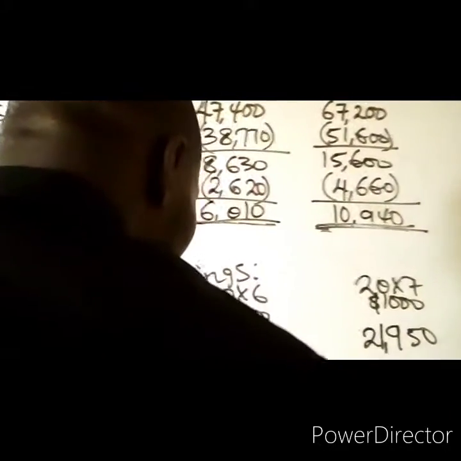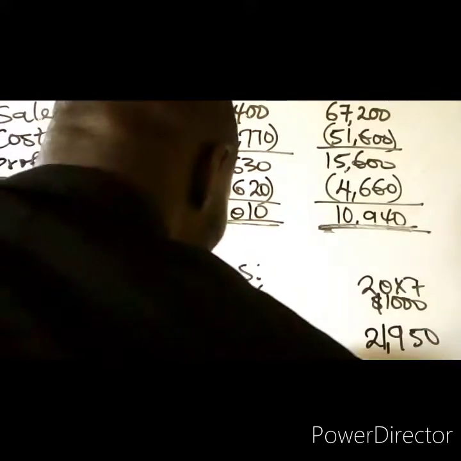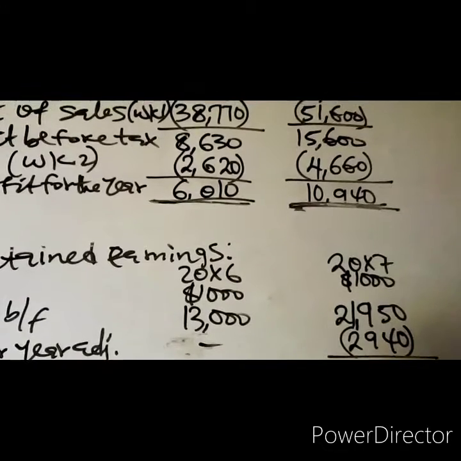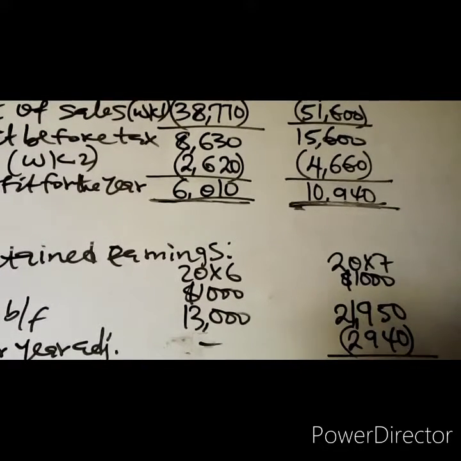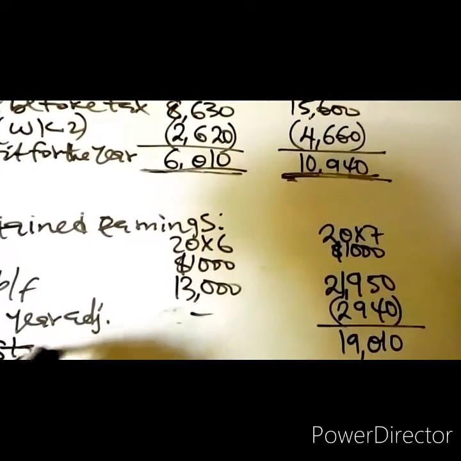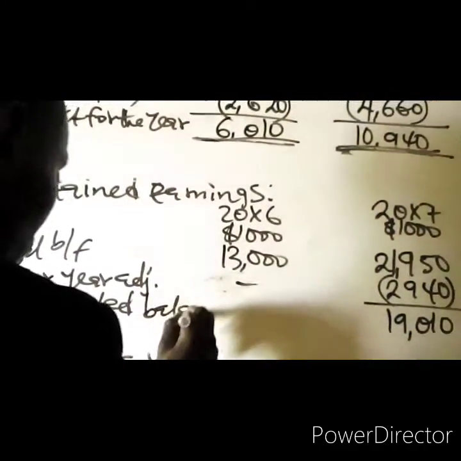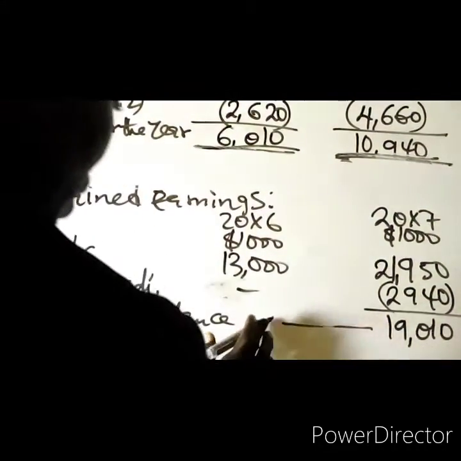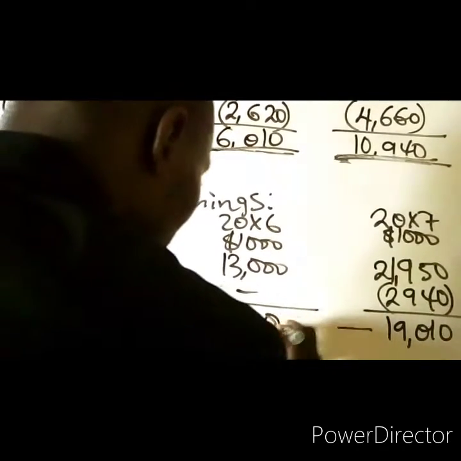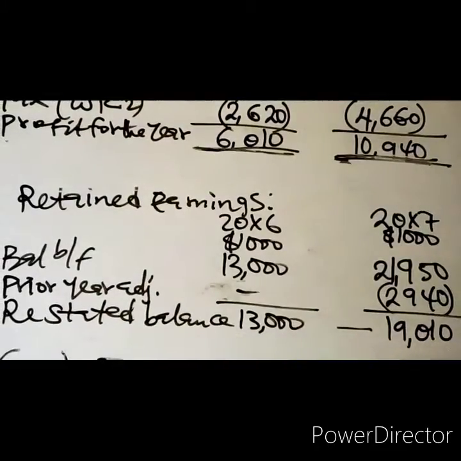Okay, for 20x7, it will be deducted from the opening balance, 2,940. So when you deduct the 2,940 from 21,950, you have the restated balance to be 19,010. That is the restated balance. So the restated balance is 13 million here, and this one is 19,010,000.